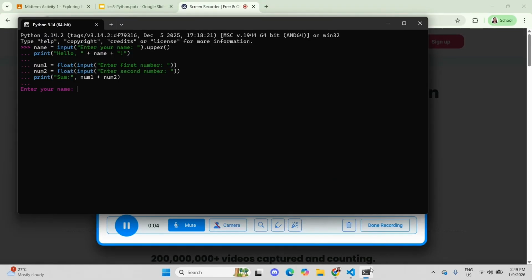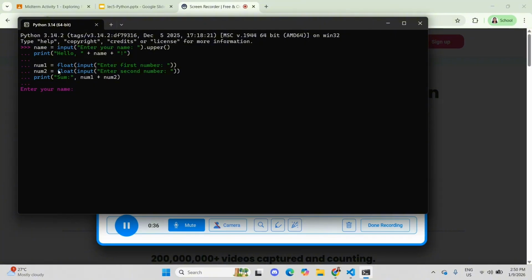So here I open the Python command line and I wrote a code. Then I created a variable which is name, input, enter your name, then upper. It will convert the letters to uppercase. Then print hello plus the name that the user will input.